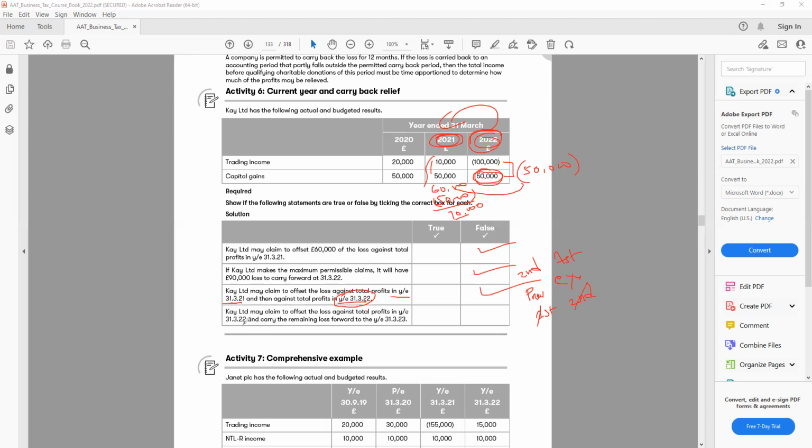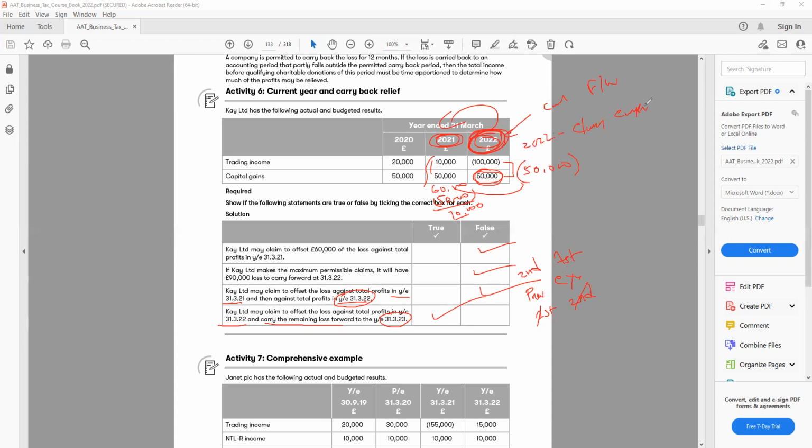The last one says, K Limited may claim to offset the loss against the total profit in the year ending 31st of March 2022. That's the current year, so I can offset the loss from the current year. This is true, and carry the remaining loss forward to 2023, next year. They are saying I can claim the current year first, then carry forward, and the answer is yes, that's true. Remember, first we claim the current year, which is 2022, where there's a loss.